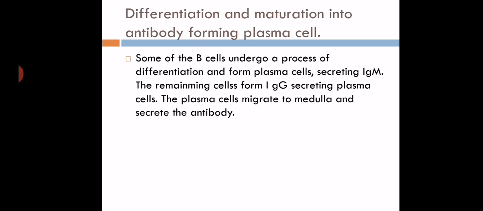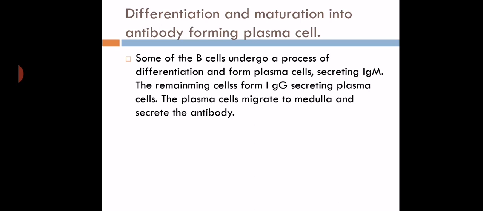Now some of the B cells undergo a process of differentiation and they form plasma cells and memory cells. Actually, plasma cells are secreting antibody. So firstly, IgM type of immunoglobulin or antibody will be produced.